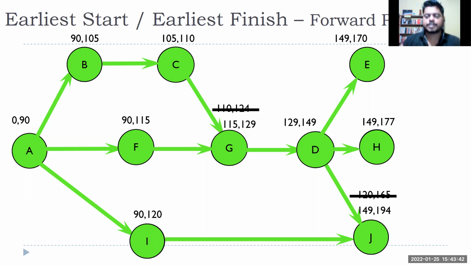That is my next step, because I know my project duration is now 194 days, and that is something I am going to commit to my management. But as a project manager, I also want to understand whether, out of these 9 or 10 activities, there are a few I can delay by certain days without hampering my total project duration, right? Because if I have that flexibility, I can interchange some of the resources.